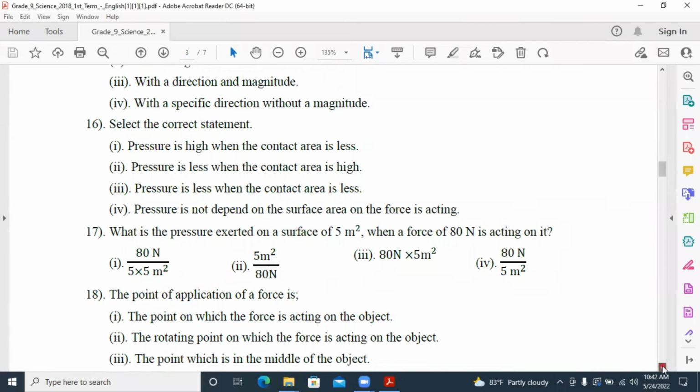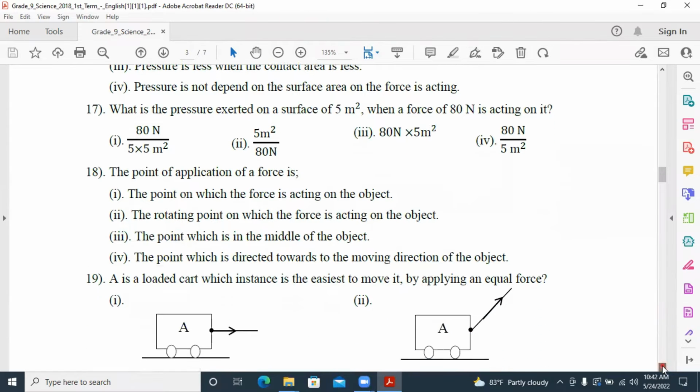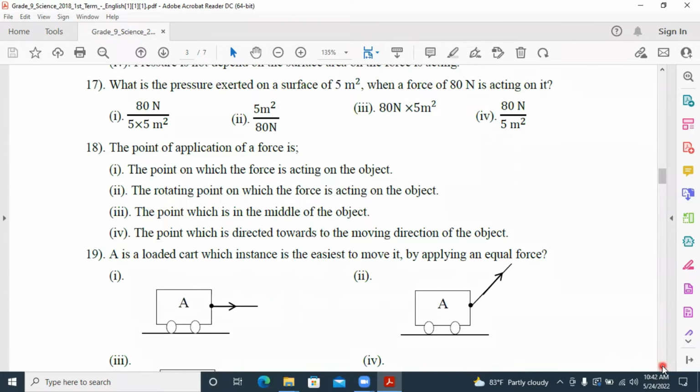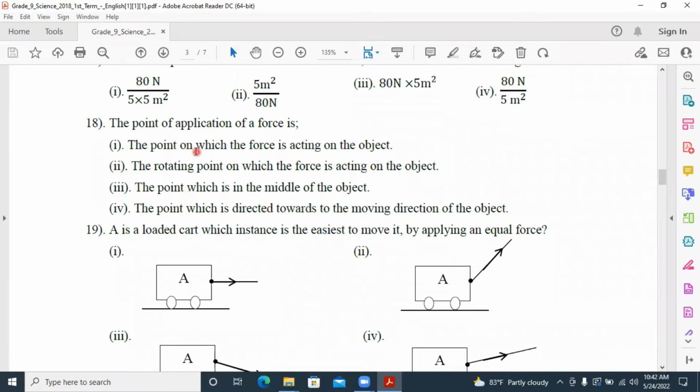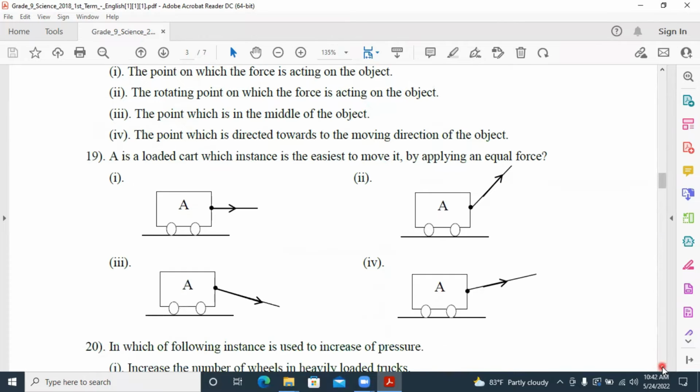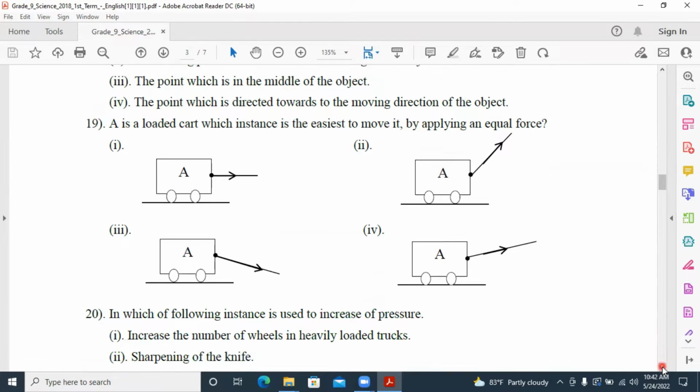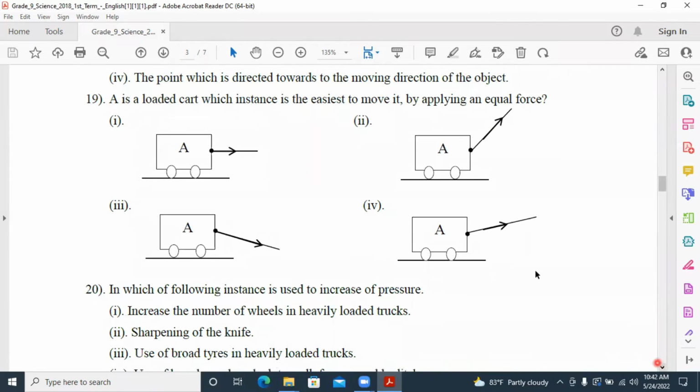18. The point of application of a force is. Correct answer is answer number 1. The point on which the force is acting on the object. Answer number 1. A is a loaded cart. Which instance is the easiest to move it by applying an equal force? Answer number 2 can be taken. Answer number 2 and 4 also can be taken. 2 or 4 are correct. Easy ways to pull that object.